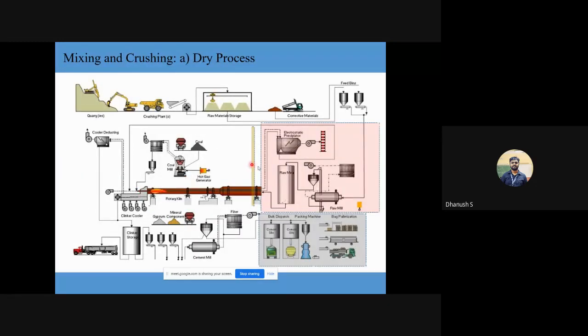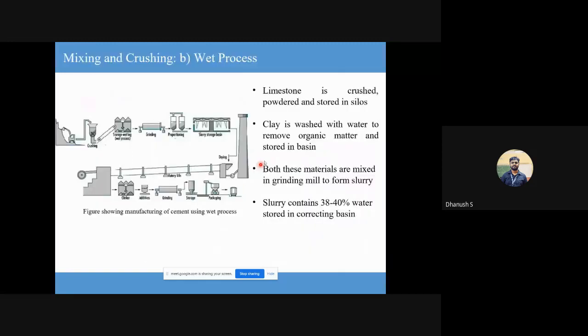Now to quickly compare this with the wet process, see what happens. So quarry again. In the quarry, you have your raw materials. Take it out, you get your rocks. Here, along with the rocks, you add water, and this grinding that is happening is of a slurry. In the previous case, you simply ground the dry rocks. There was no water involved. Here, it is happening in a slurry form. And then the rest of the process is more or less the same. You take it here and then send it to the kiln.